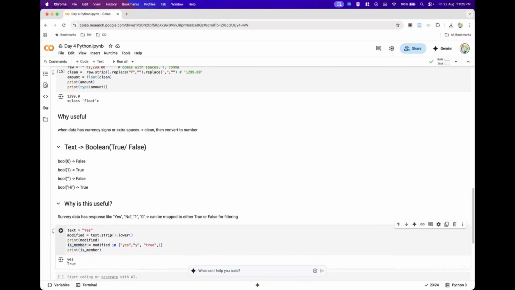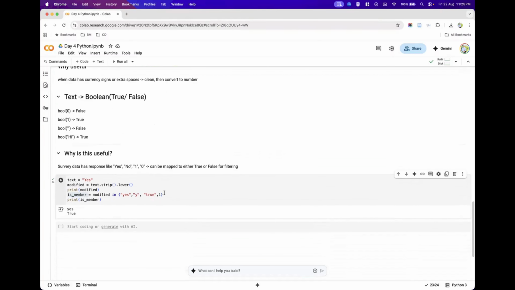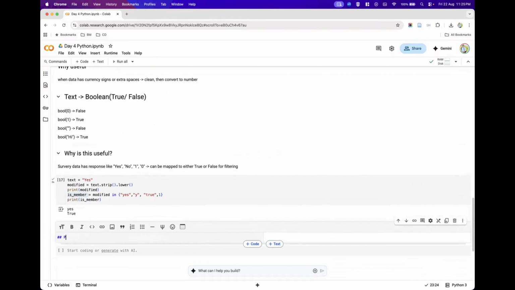Okay, this is one small example of how we can use strings and convert them, and how I've tried to use whatever we studied in the last class. Now I'll give one small assignment. Try to see whether you can do it. If you're not able to do it, no worries. Tomorrow in the next class I'll complete this one.